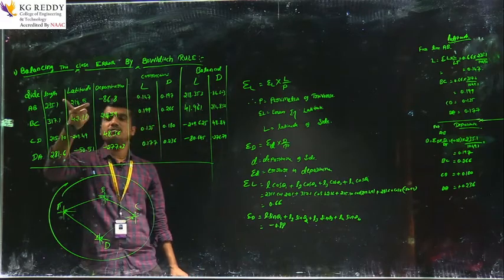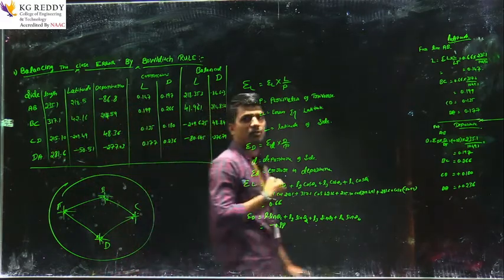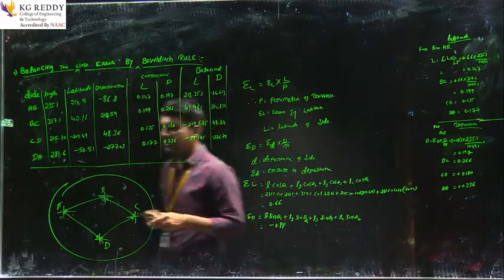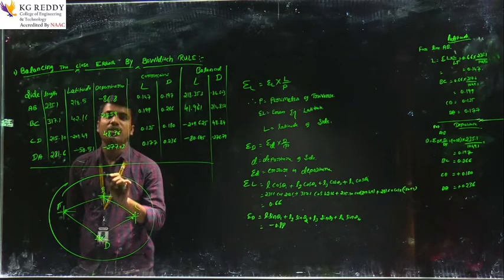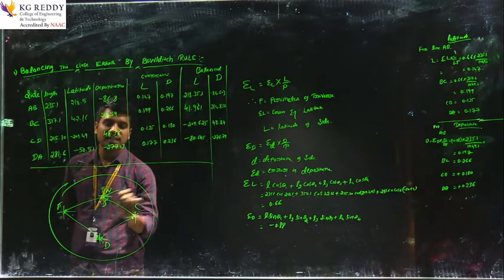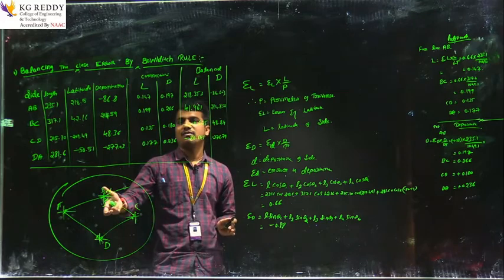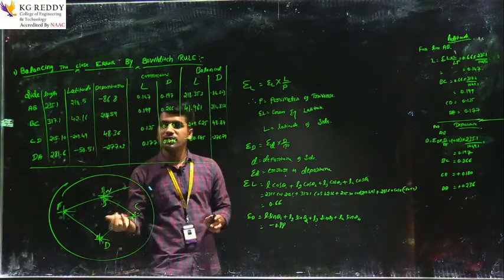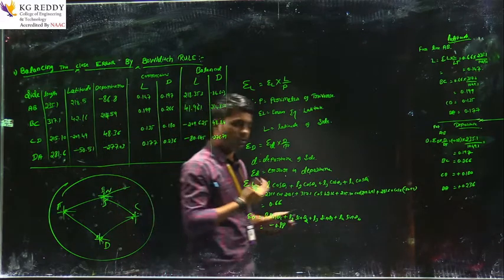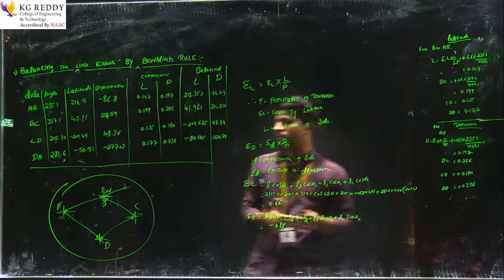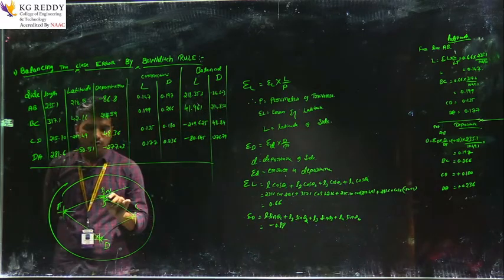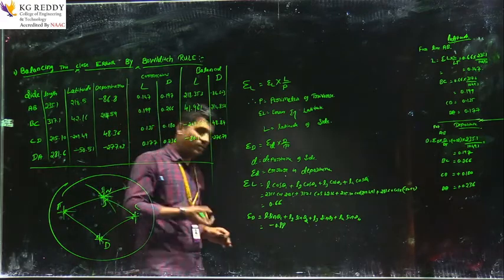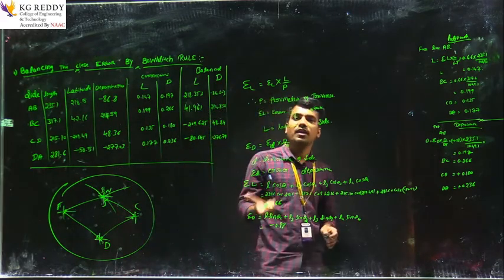Next, what is meant by latitude? Define latitude. Latitude means the lines perpendicular in the north to south direction, and that is called the latitude of the traverse. Next, what is meant by departure? It is perpendicular, in the south to west directions. South to west direction means from the fourth quadrant to the second quadrant, and that is called the departure of the traverse. Now you can tell me the main difference between latitude and departure.